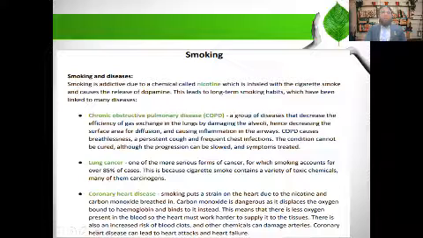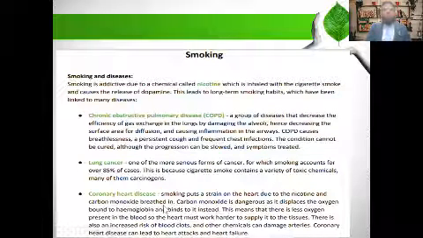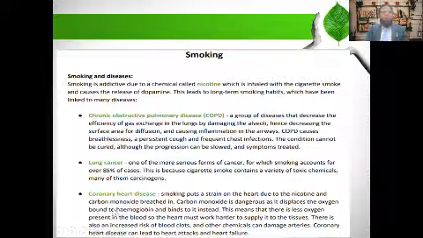Now, another disorder that can be seen in smokers is coronary heart disease, because you see here, smoking puts a strain on the heart due to the nicotine and carbon monoxide breathed in. Carbon monoxide is dangerous as it displaces the oxygen bound to the hemoglobin and binds to it instead.